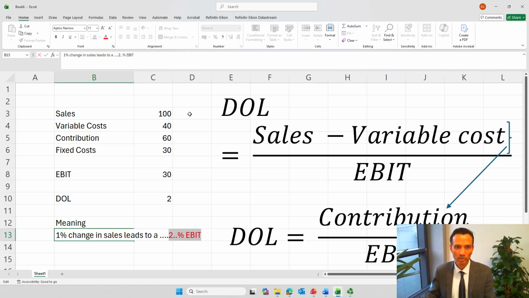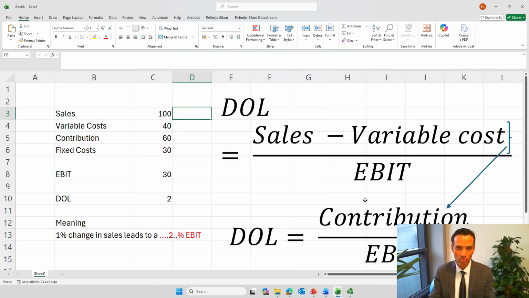Okay, the last thing I will do in this example is just to show you how it works. Let's say that the sales increased by 10%. You type in 1.10, so you get 110. When sales increases, of course, variable cost will also increase by, let's say, the same percent. It will now become 44. Therefore the contribution now is not 60, rather 66. Now fixed cost doesn't change. Fixed cost remains the same, which is 30. Earning before interest and tax, therefore, now is 36.